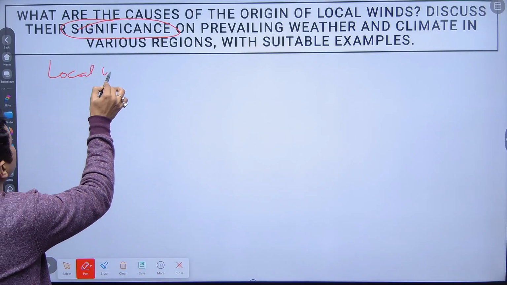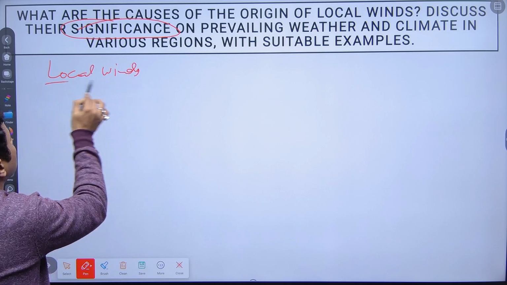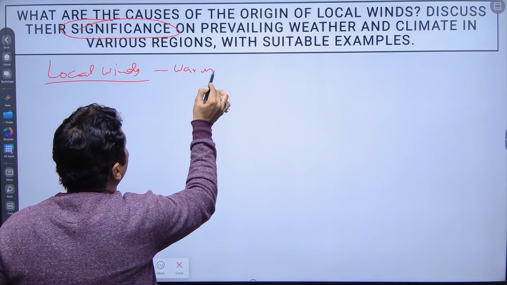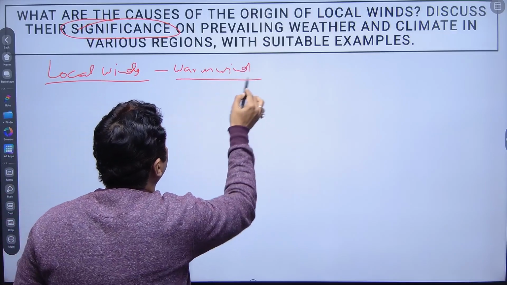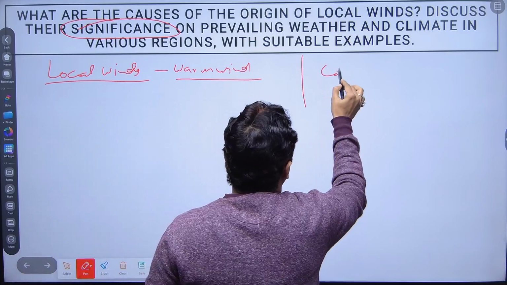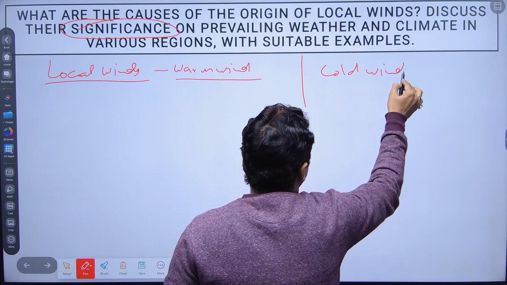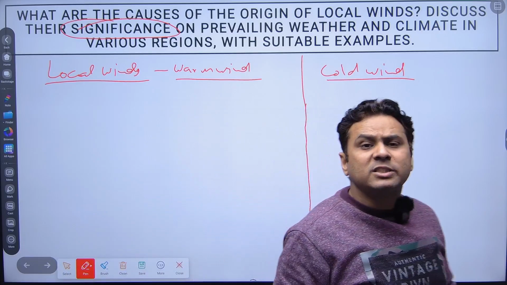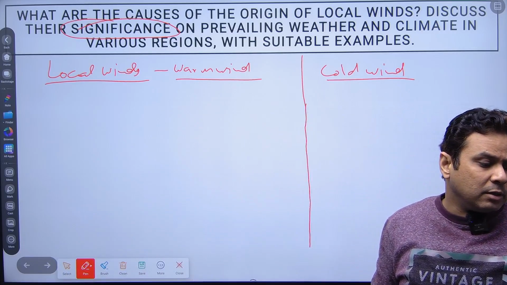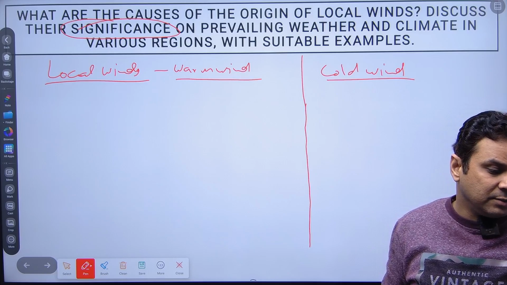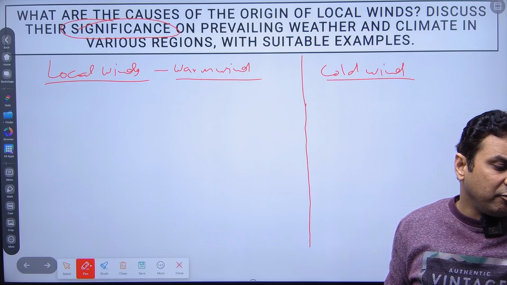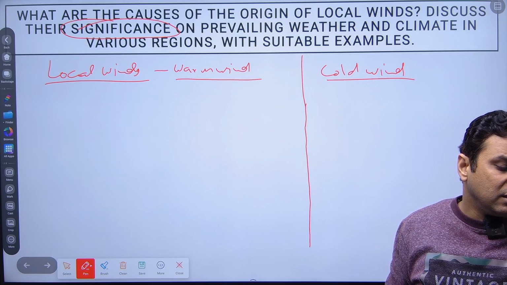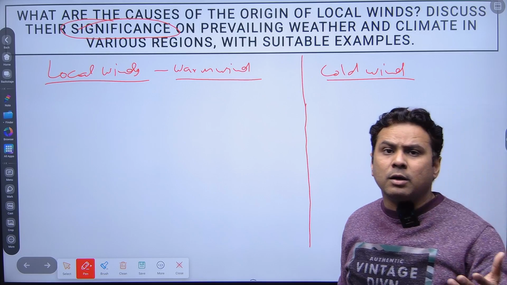What are the local winds? The local winds you will get are of two types: warm wind and cold wind. So these are a few types of warm winds and cold winds. If we move to the local warm winds.